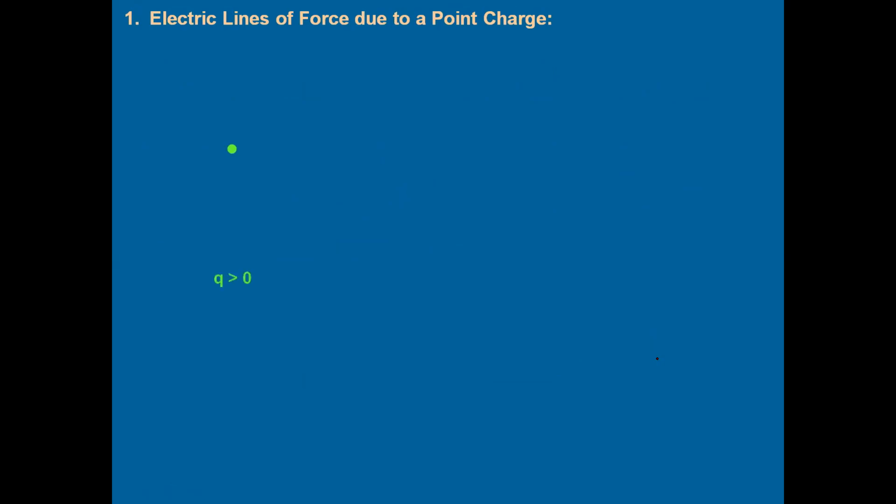Imagine Q greater than 0, which means it is a positive charge. So if you keep a unit positive charge, a very small positive charge, obviously the charge is going to move away from the positive charge because one positive charge and another positive charge will experience repulsion.